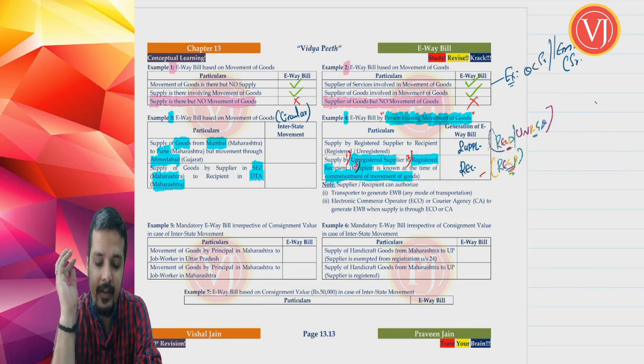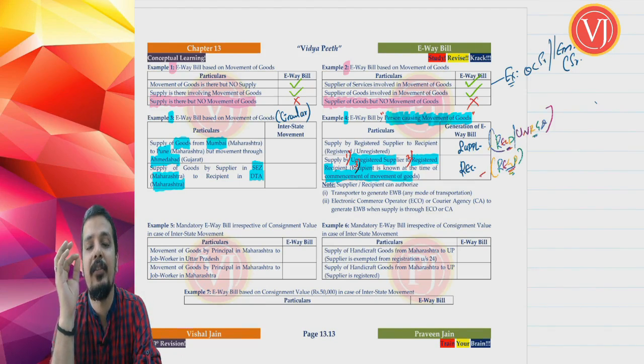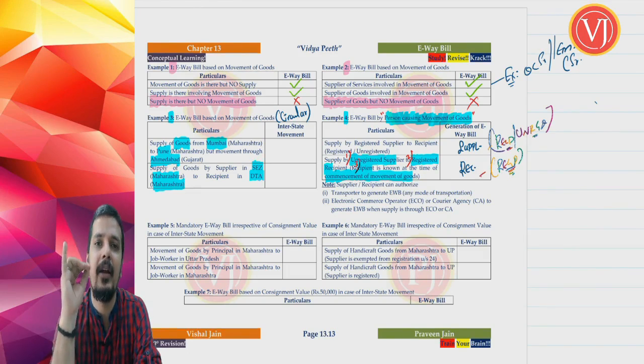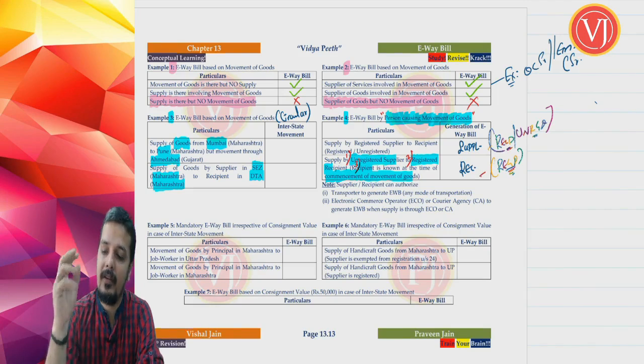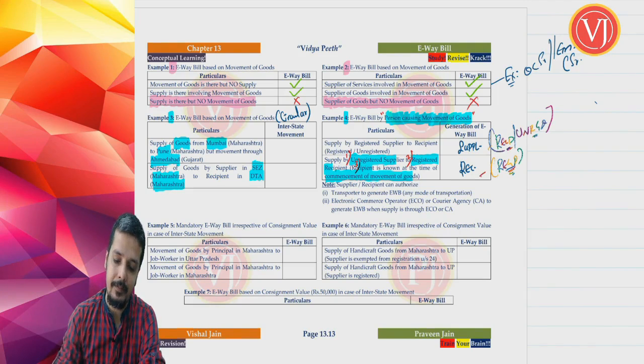Right? So friends, this clearly makes you understand what is meant by person who is causing the movement of goods and why we require that particular understanding of the definition person causing the movement of goods, because only a person who is causing the movement of goods is required to generate e-way bill. Normally it is supplier. In exceptional cases where all those 3 conditions that we have discussed very clearly are satisfied, then the recipient is required to generate e-way bill.